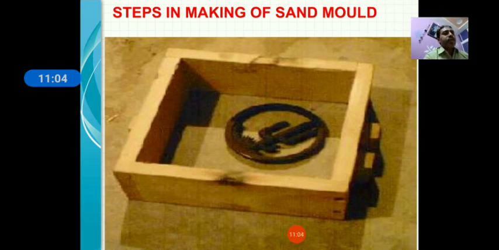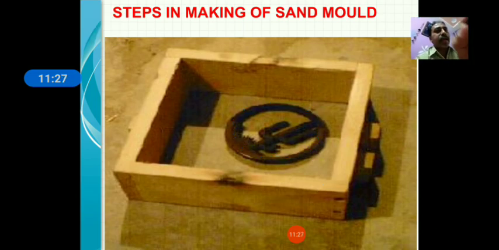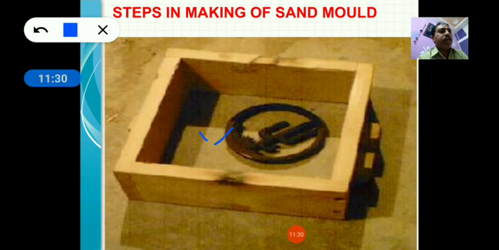So this is a pictorial view. What was our first step? The first step was to prepare a pattern. In this figure, this is the flask, which is open from both sides, and inside the flask this circular part is called your pattern. The pattern can be made from any material. It can be made from wood, it can be made from sand, it can be made from metal. So this is our flask and this is our pattern.